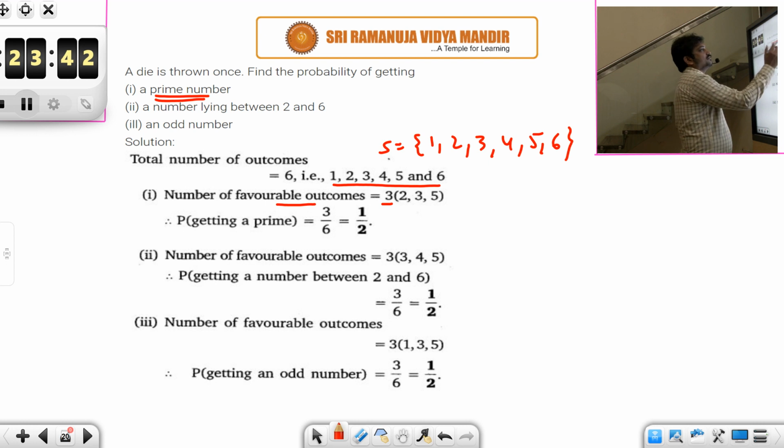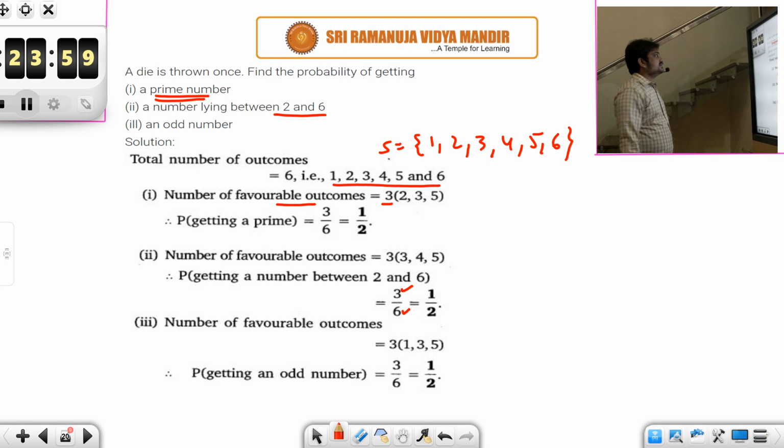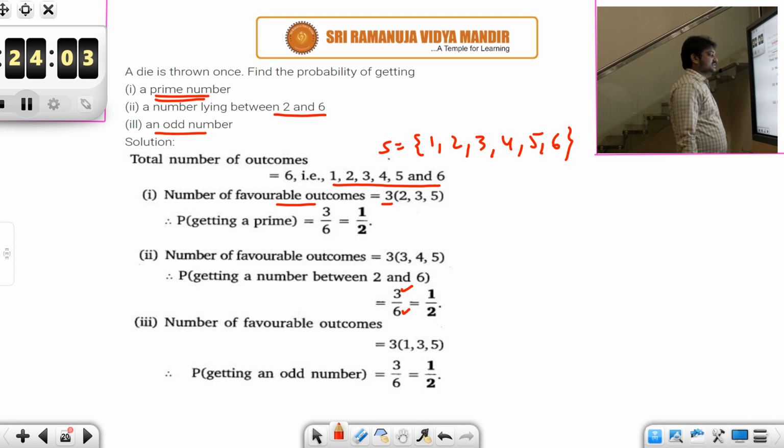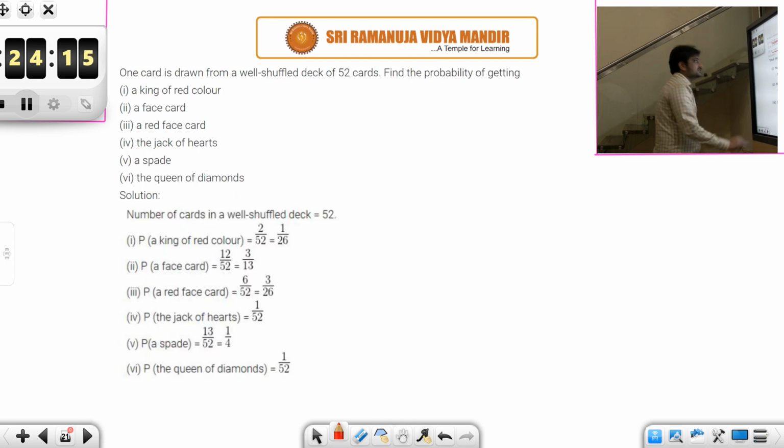And then what is the probability of getting a number lying between 2 and 6? How many numbers are there in between 2 and 6? 3, 4, 5. So there are 3 in number. So 3 favorable outcomes. Total outcomes is 6. So the ratio is 1 by 2. And then look at the third one. What is the probability of getting an odd number? How many odd numbers are there? 1, 3, 5. There are 3 odd numbers, right? So again 3 by 6. So 1 by 2 is the answer. Okay. Let's look at the next one.